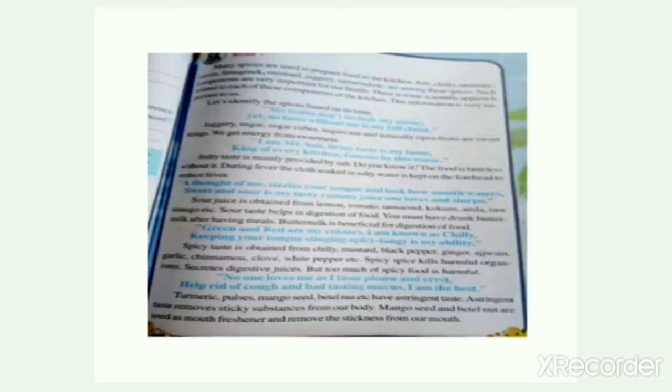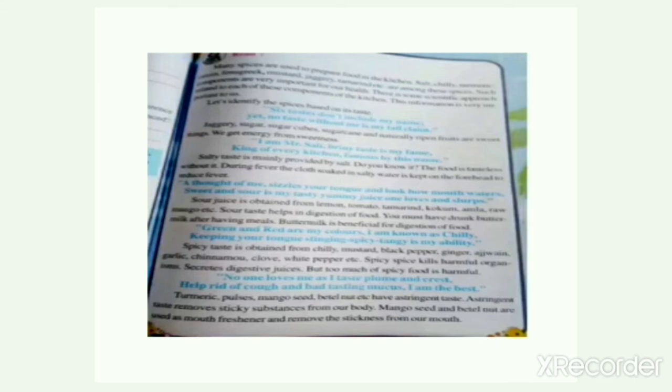Do you remember the story of Mahesh? What will happen if you eat excess of spicy food? Yes, your stomach will pain. Spicy taste is obtained from chili, mustard, black pepper, ginger, ajwain, garlic, cinnamon, clove, white pepper, etc. Now let's see in Hindi what are these names.